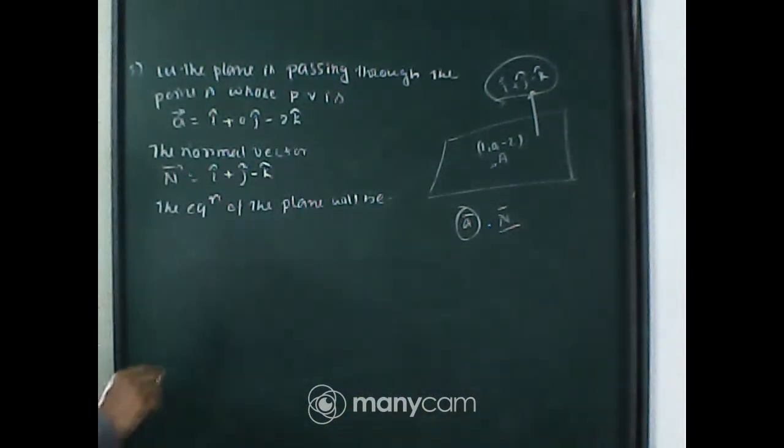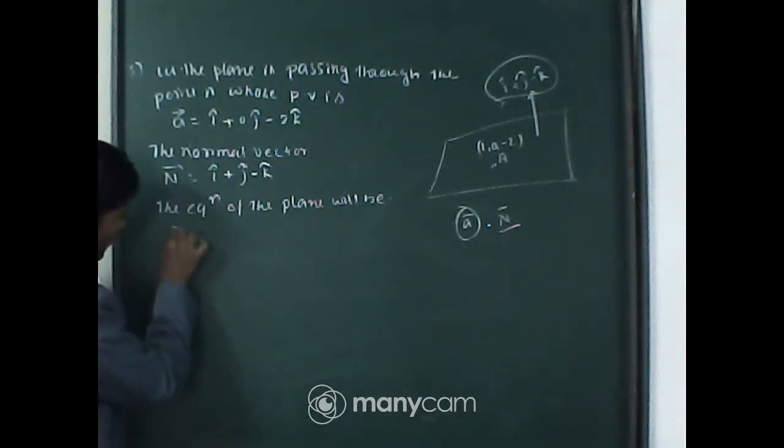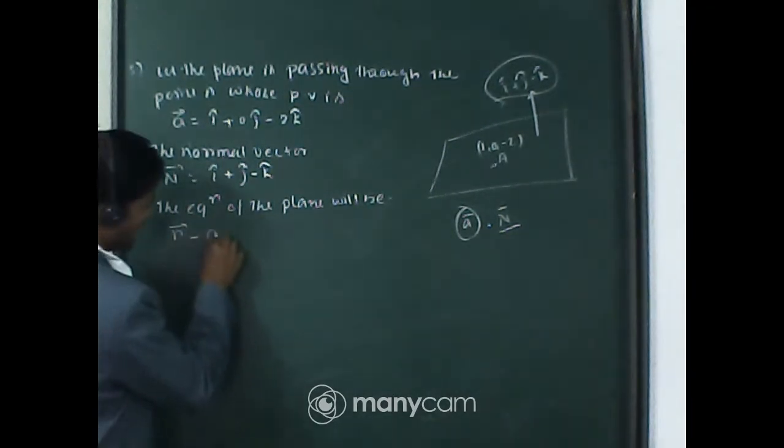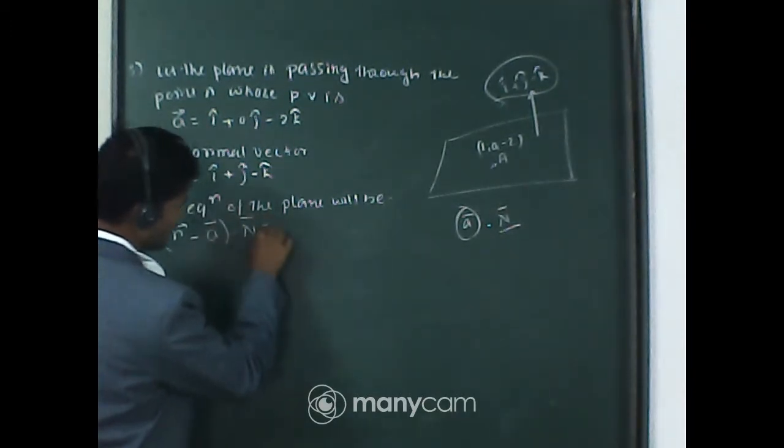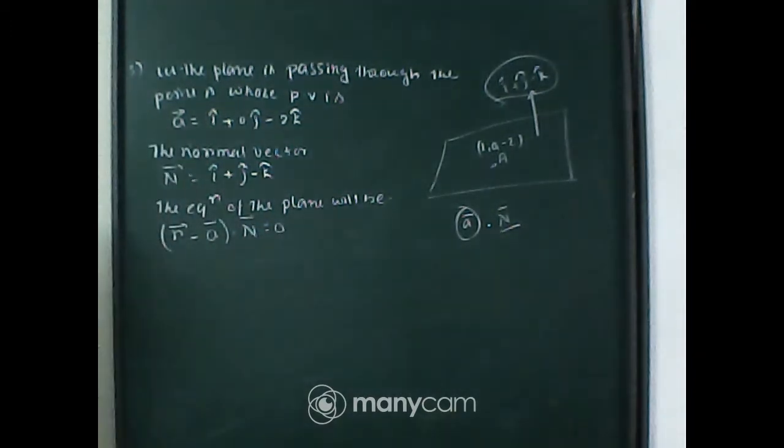So the vector equation of the plane is (r vector minus a vector) dot n vector is equal to 0. Now just put the value of a and the value of n here.